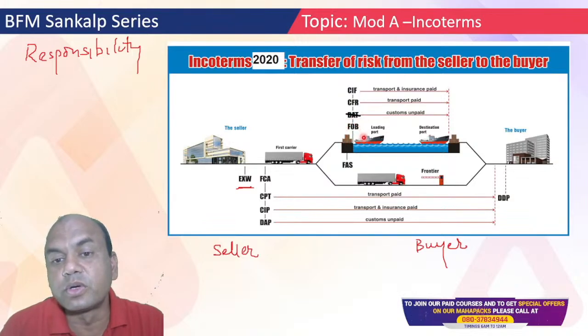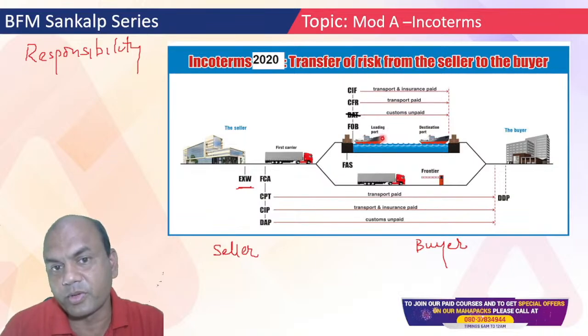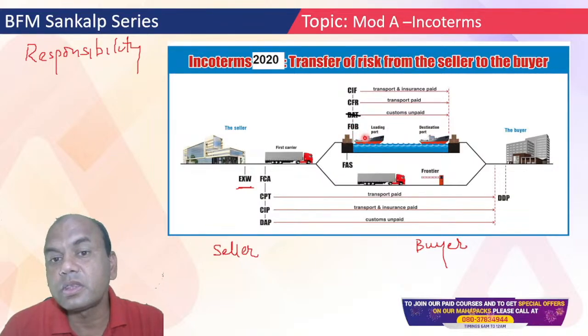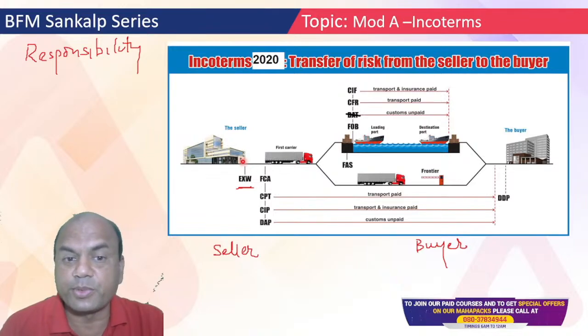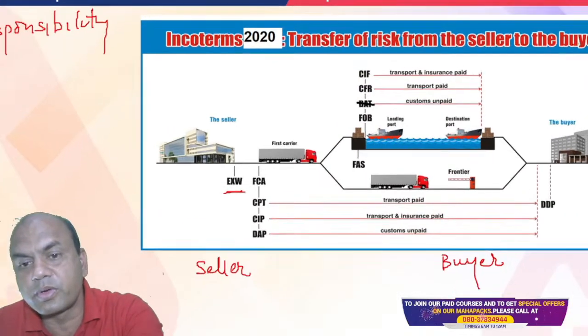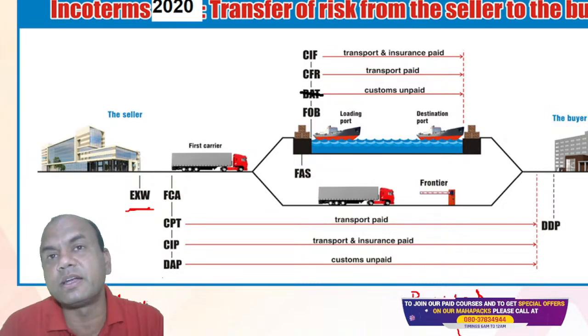This is called loading on board. So the goods will be loaded on board. Here the responsibility of the seller ends. Once the goods are loaded on the ship, the responsibility of the seller ends.